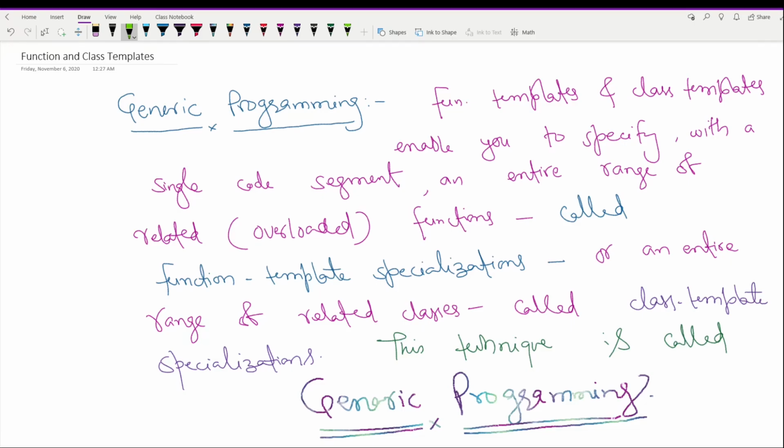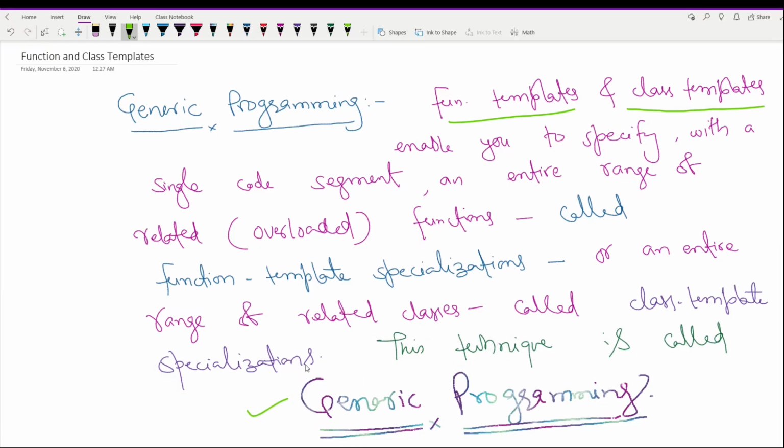I am Deepak and here I am going to talk about one of the most powerful software reuse features of C++, and that is template. Basically there are two kinds of templates. One is function templates and another is class templates. They enable you to specify an entire range of related or overloaded functions with a single piece of code known as function template specialization, or an entire range of related classes called class template specialization. And this technique is called generic programming.